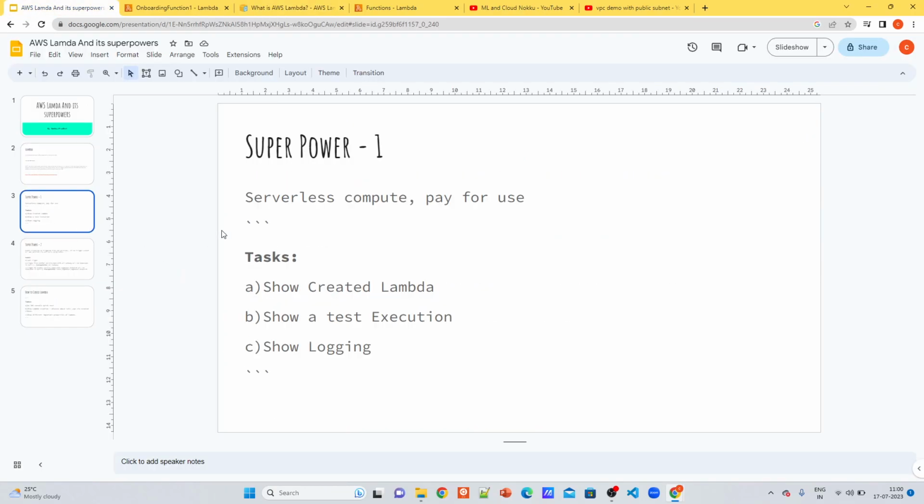Now let's go to the superpowers. So Lambda is a serverless compute and you only pay for what you use. To show this, I will be doing this task live. I will show you a created Lambda, and I will test trigger it, execute it, and show how we can see different logging.